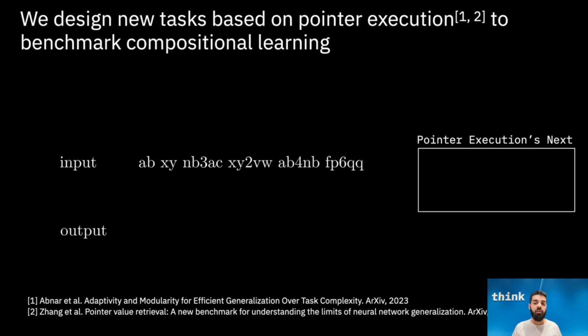In particular, starting from the first element, we output its right neighbor, which is the first atomic primitive of the task, and then proceed to find a match in the input sequence, and move our virtual pointer, which corresponds to the second atomic primitive of the task. Once again, we output the element to the right of the pointer, and then proceed like this until there are no further matches in the input string.